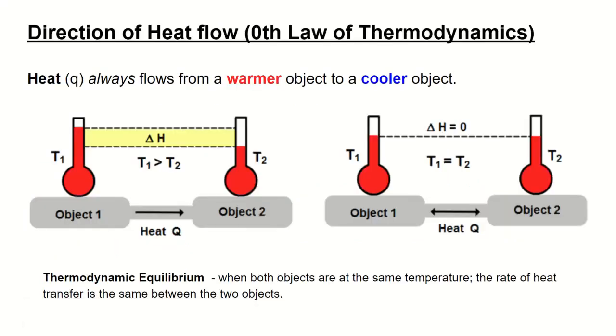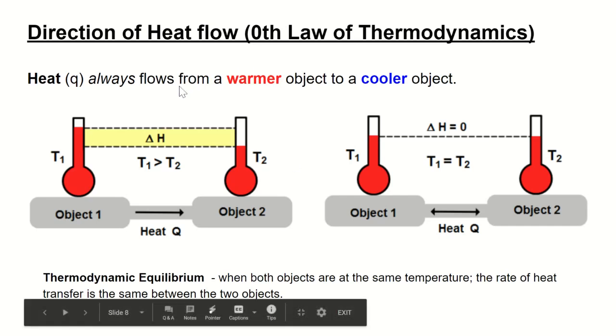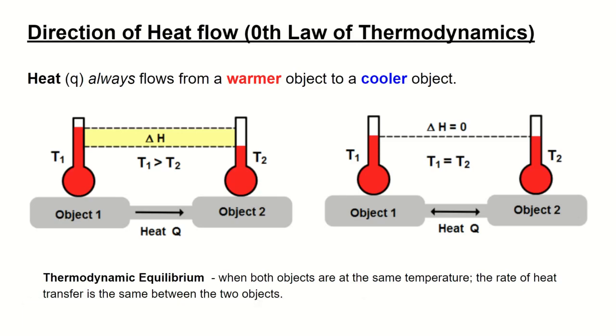All right, let's introduce you to the zeroth law of thermodynamics, which refers to the direction of heat flow. This is a very important concept for you to know: heat always flows from a warmer object to a cooler object. That's called the zeroth law. It's so fundamental, they didn't even give it 1, they gave it 0th. It's the main idea. In the diagrams below, object 1 and object 2 are put together, and when you have a hotter object next to a colder object, heat will always flow from hot to cold.